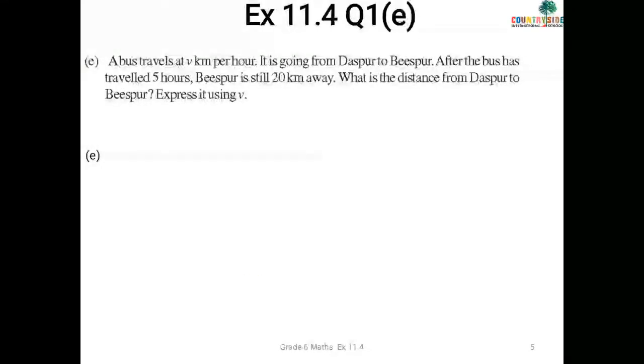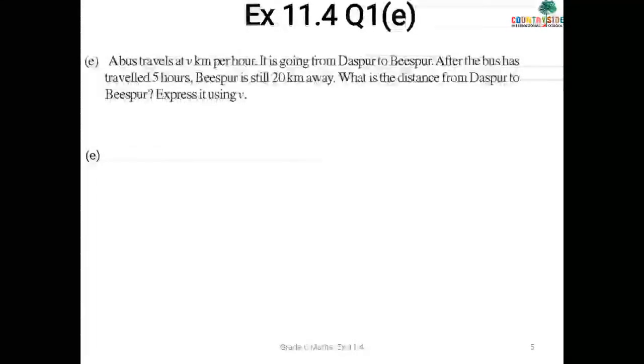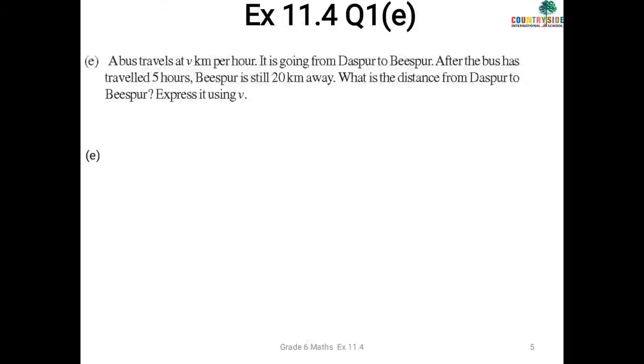So scholars, now let's solve the E part. Now read the question very properly. A bus travels V km per hour. It is going from Daspur to Bispur. After the bus has travelled 5 hours, Bispur is still 20 kilometers away. What is the distance from Daspur to Bispur? Express it using V. Okay, so it may look confusing, but it is very easy. Try to understand step by step.